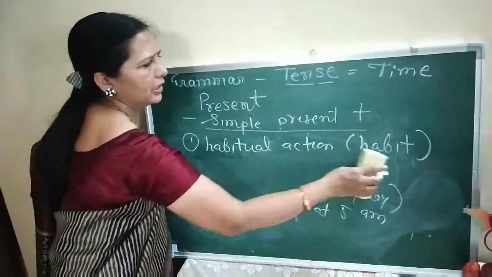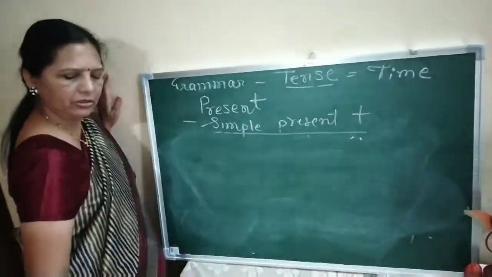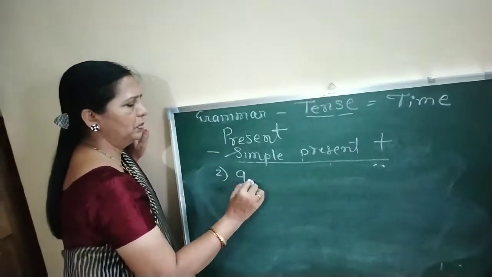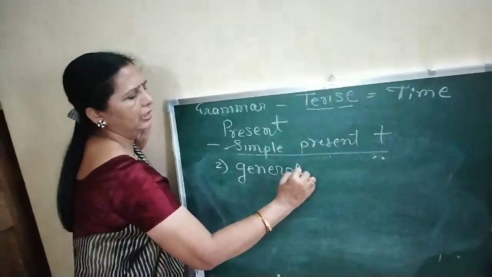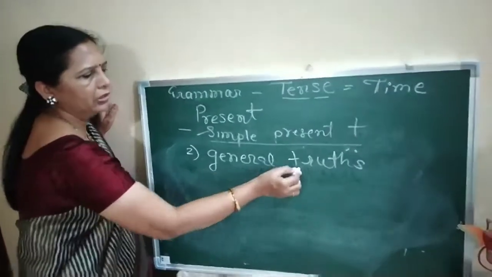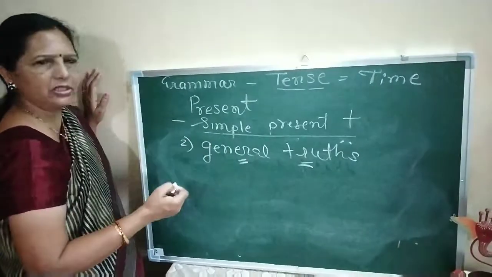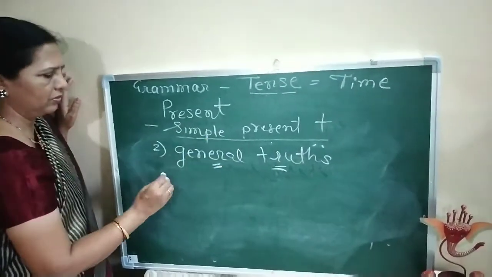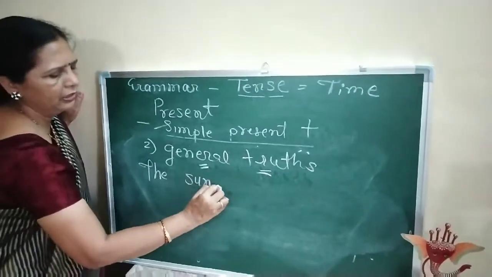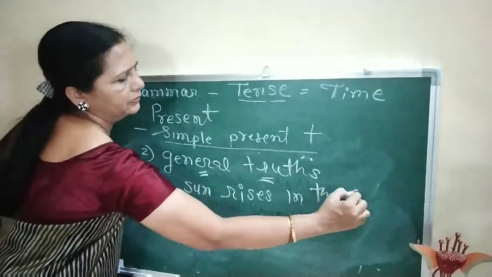Now, the second way in which simple present tense is used is when you speak of general truths. For example, now see, truth means satya, general. Everybody knows this one. In case of general truth, a very simple example I am giving: the sun rises in the east.